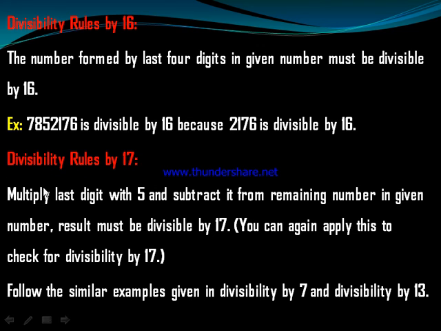Divisibility rule by 17: multiply the last digit by 5 and subtract it from the remaining number. The result must be divisible by 17. You can apply this to check for divisibility by 17. Follow the similar examples given in the divisibility by 7 and divisibility by 13.